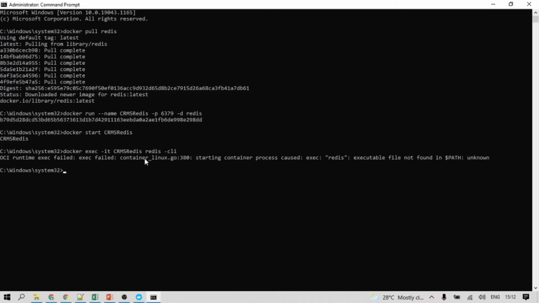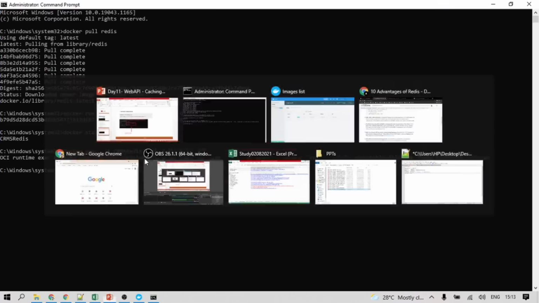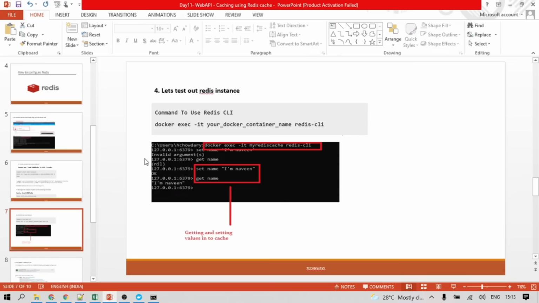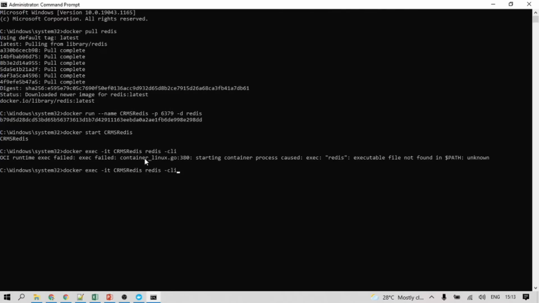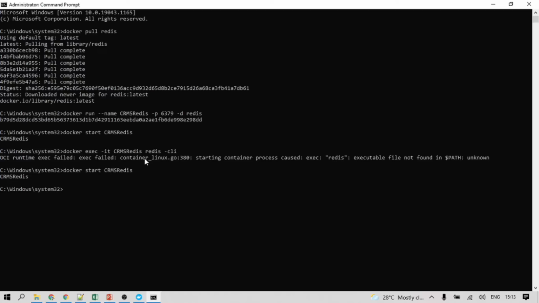Container Redis executable file not found. Where is it going to be stored by default? First let's see whether CRMS Redis is running or not. Get name, let's see.